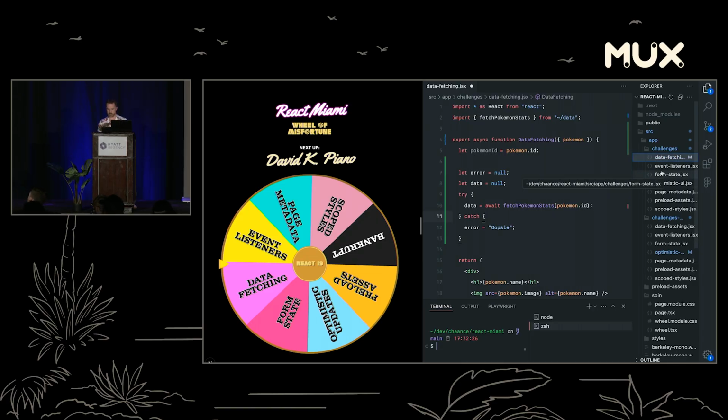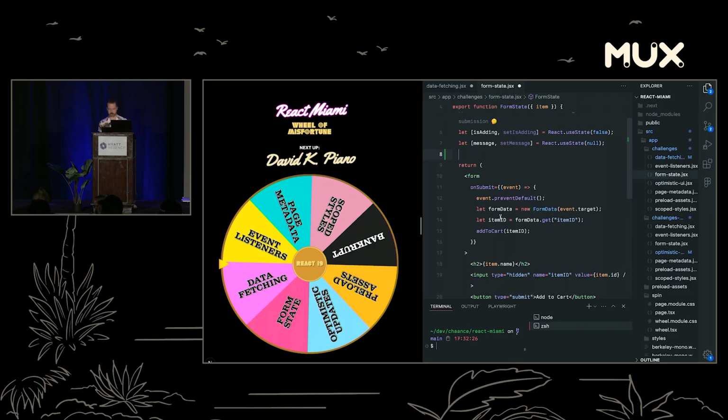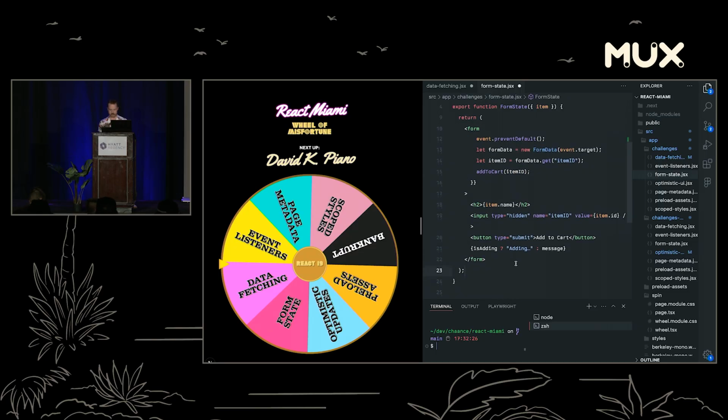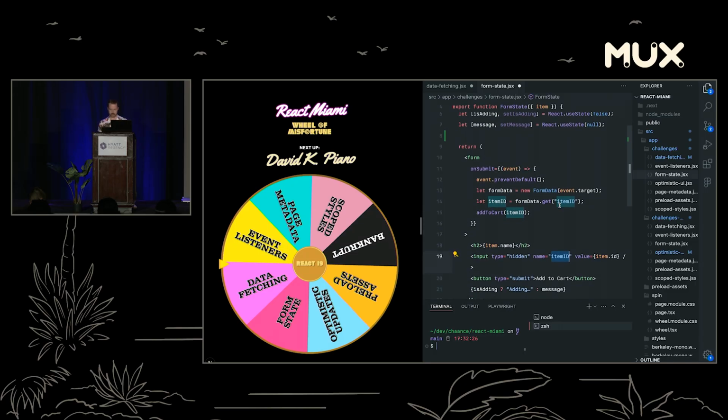Another one is form state. If you're not familiar with the new useActionState API, you can also get rid of some useStates if you're ever dealing with forms, which is kind of nice. In this particular case, we have a form that has a submit handler. We're taking the item ID from this. It looks like an add to cart button, and we've got this item ID in a field, and we're going to handle this on submit.